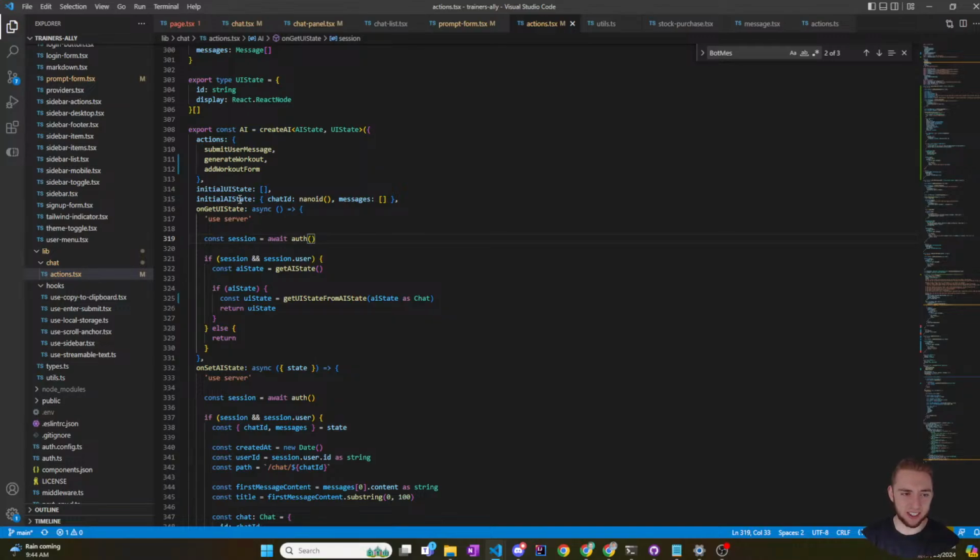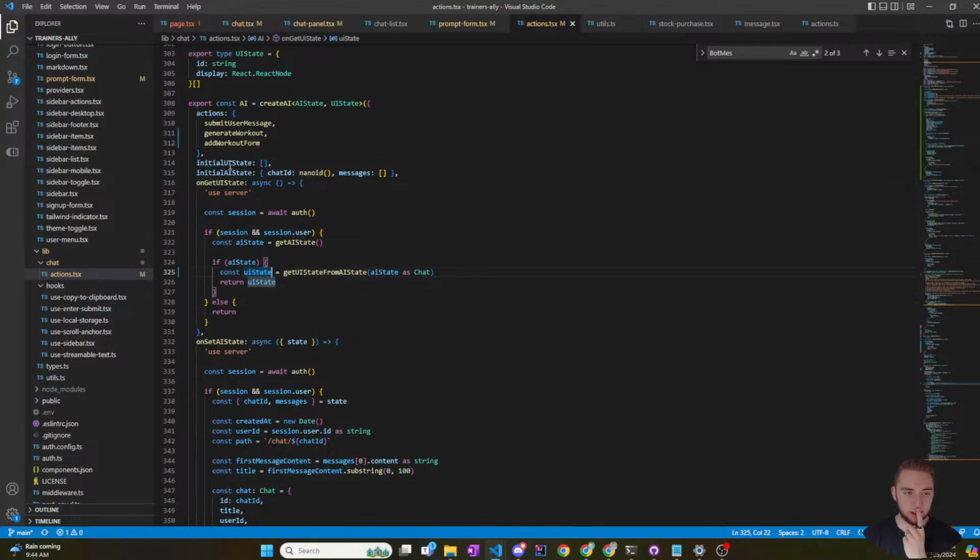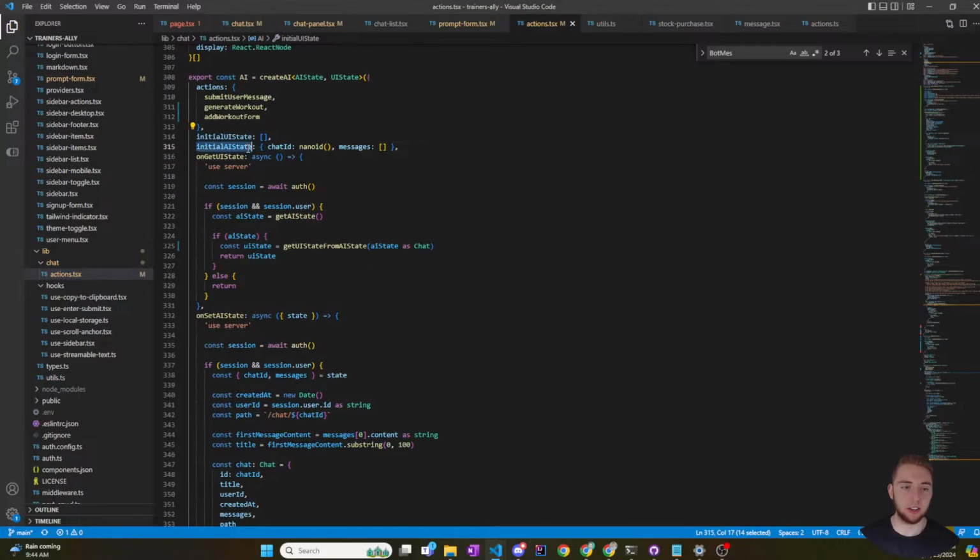I don't even know if I need, because this makes more sense than me having this whole list maintained by itself, because then I'm able to just transform the AI state into the UI state. I don't know. Maybe I just need to set this.